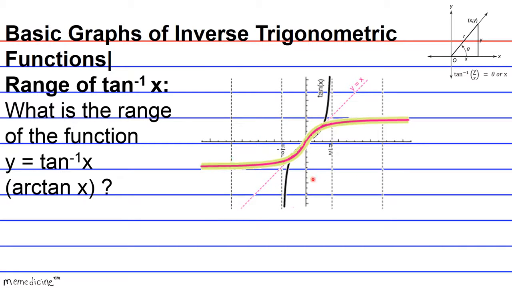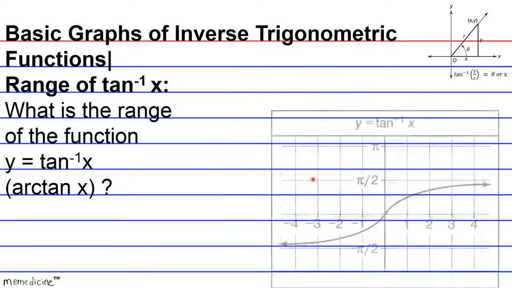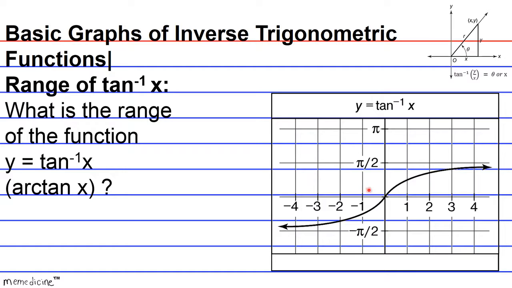And when we neaten things up a bit, and remember we had to basically flip the tangent of x graph about the line y equals x, or basically switch the y-axis and x-axis from our tangent of x function. So we're going to see that the range, this is our answer, is basically negative pi over 2 to pi over 2 exclusive.